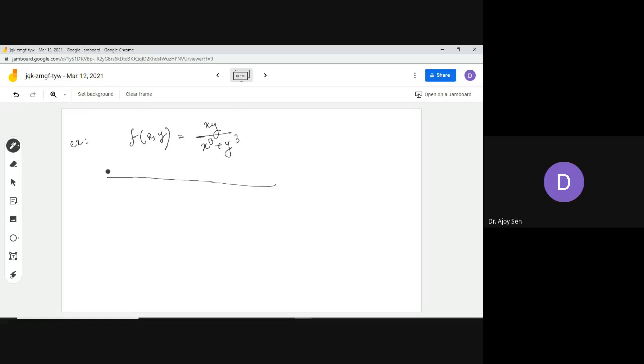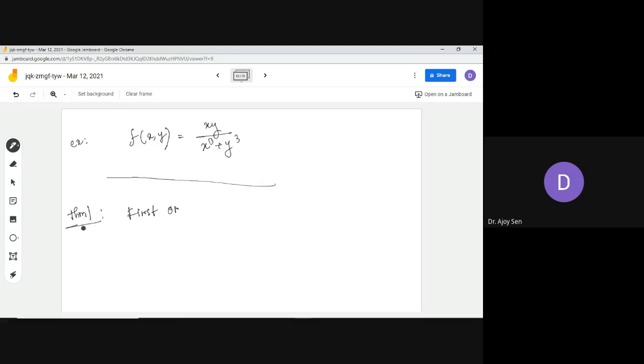You don't have to prove the theorem, but you have to apply those theorems. So number one, this is the first order Euler's theorem. I'm going to talk about two theorems, theorem 1 and theorem 2. Both theorems are given by Euler.